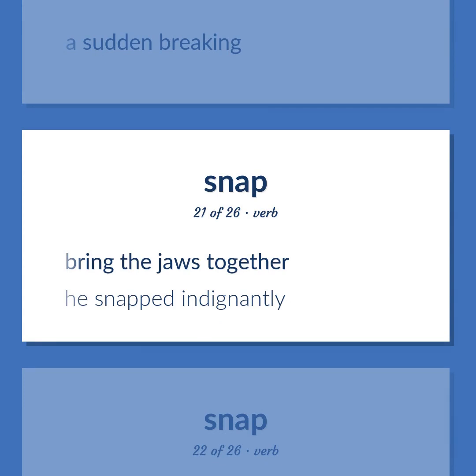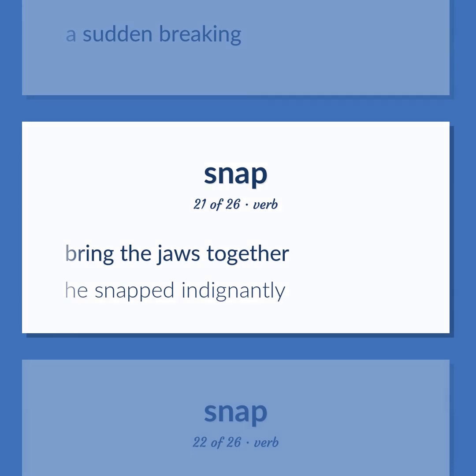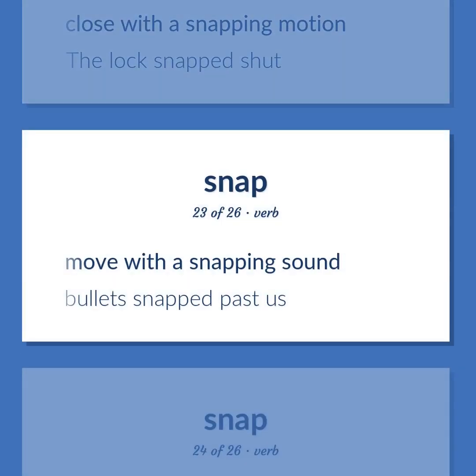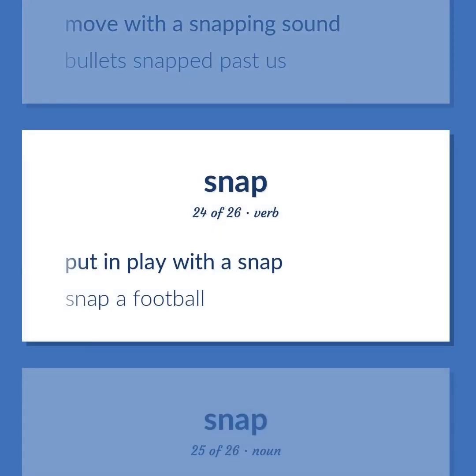Bring the jaws together. He snapped indignantly. Close with a snapping motion. The lock snapped shut. Move with a snapping sound. Bullets snapped past us. Put in play with a snap. Snap a football.